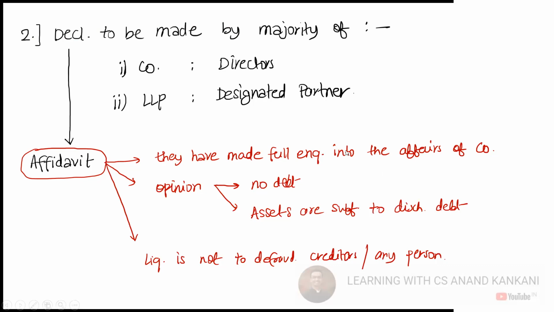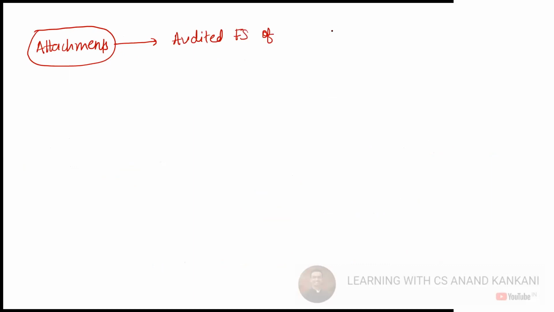Apart from that, what attachments will be done along with the declaration? The financial statements of the two preceding financial years, correct? The audited financial statements of the previous two financial years and also the valuation report. Okay, this is to be done.